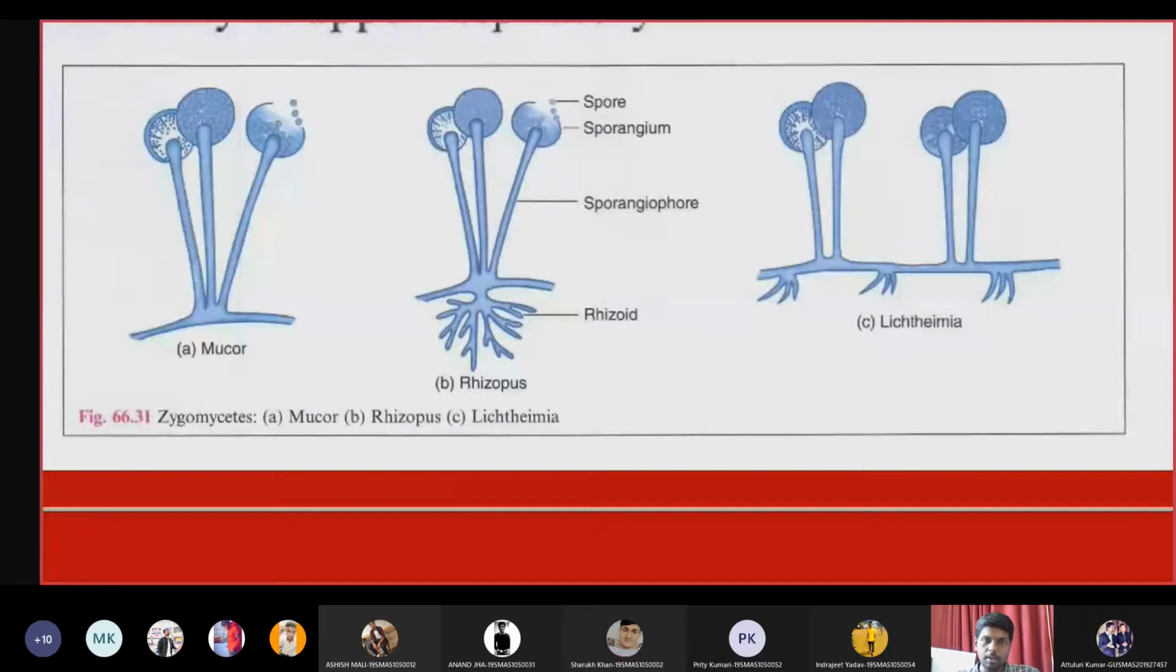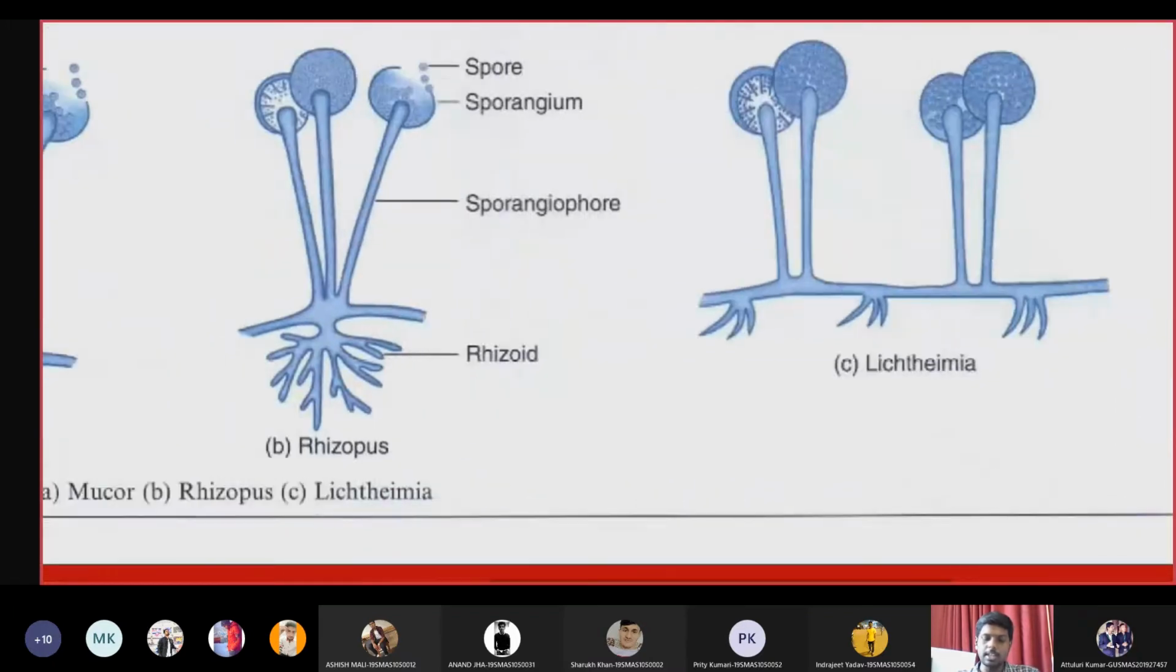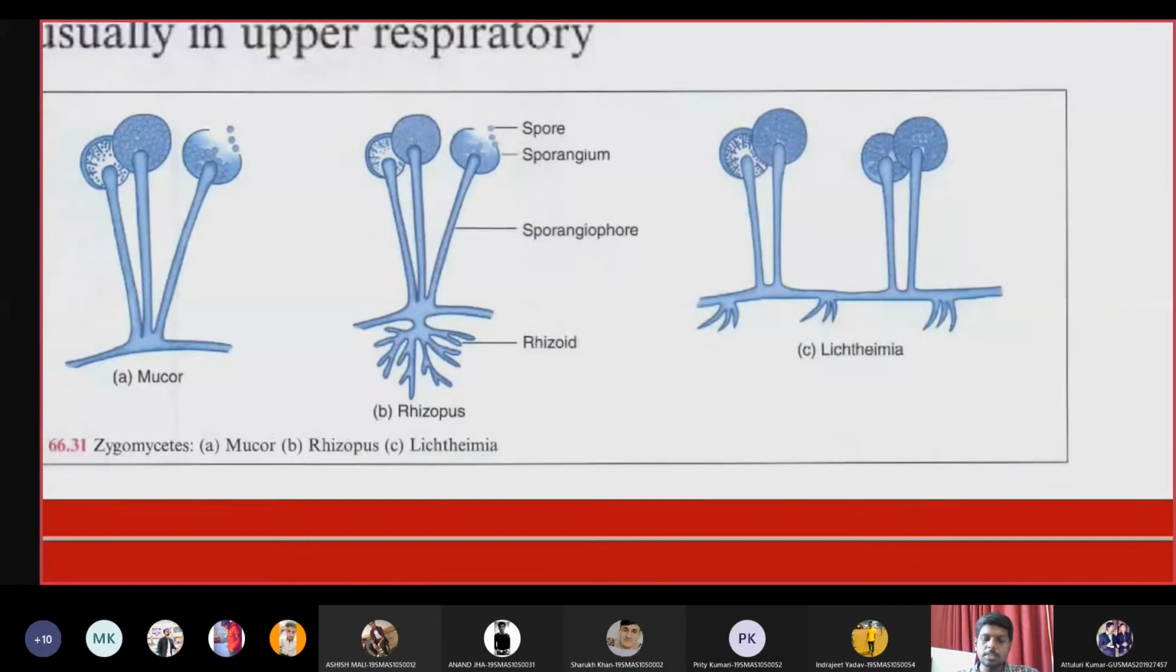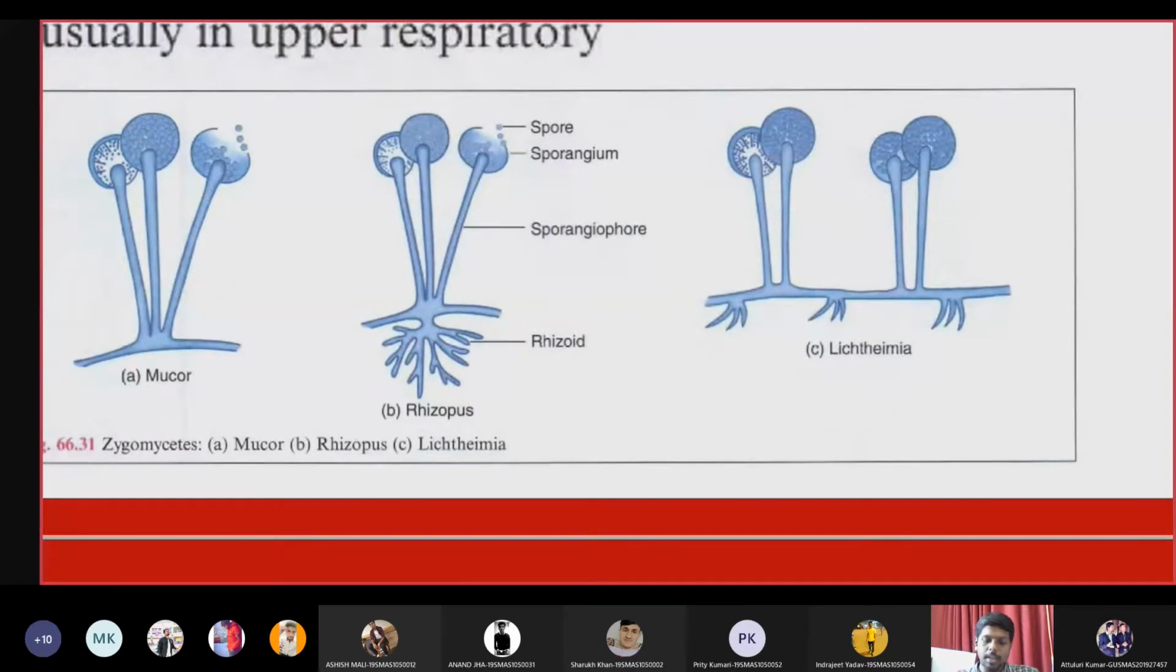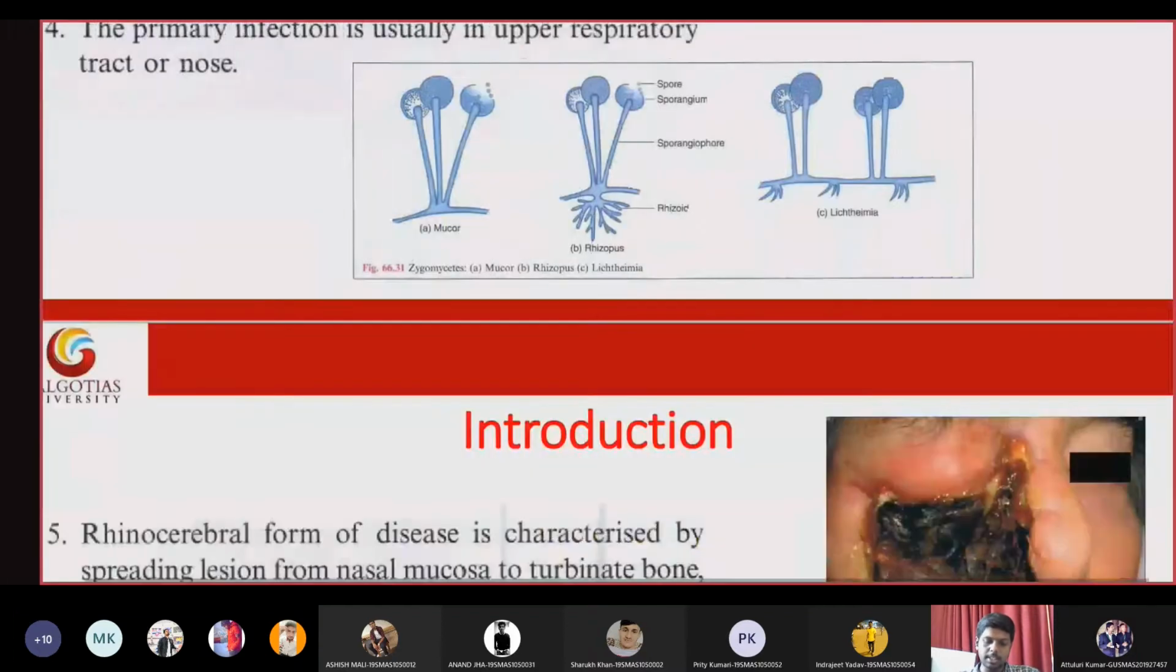So this is how the mucor looks like, and this is how the rhizopus looks like, and this is the Lichtheimia. The major difference between these three species is the arrangement of rhizoids on the base of the hyphae. In case of mucor, there are no rhizoids, whereas in rhizopus, rhizoids are present just below the sporangiophores, whereas in Lichtheimia, the rhizoids are present in between the sporangiophores. This is how you can identify the difference between the three species.